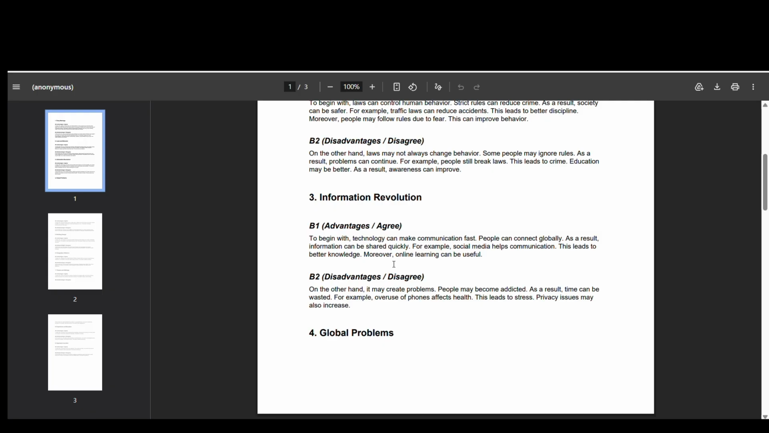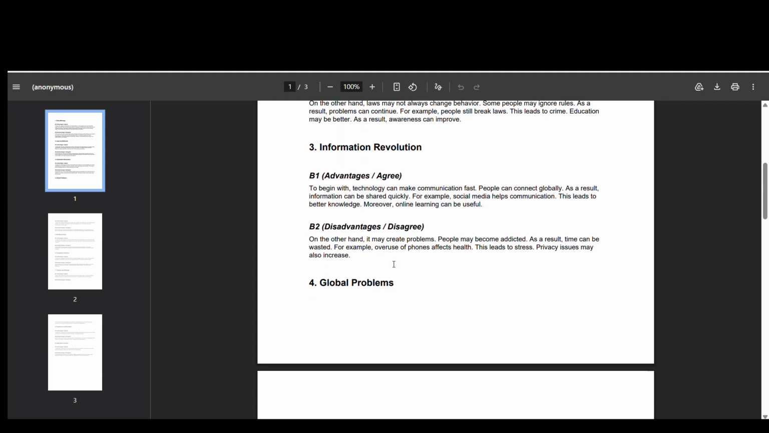Okay, third one is, to begin with, technology can make communication fast. People can connect globally. As a result, information can be shared quickly. For example, social media helps communication. This leads to better knowledge. Moreover, online learning can be useful, guys. You can just give an example of online learning. It's a very good example.